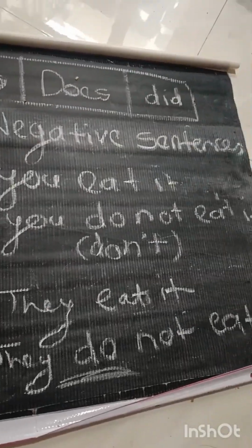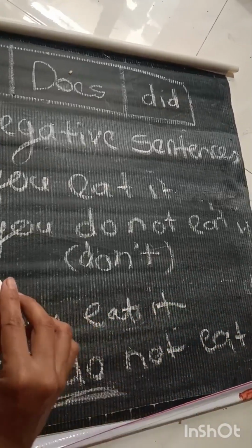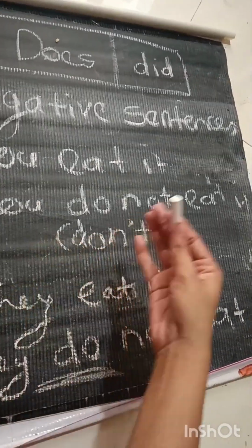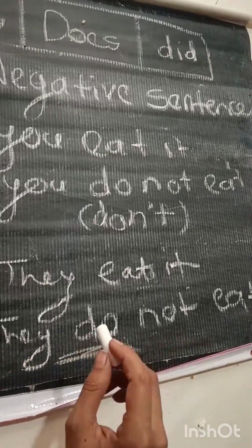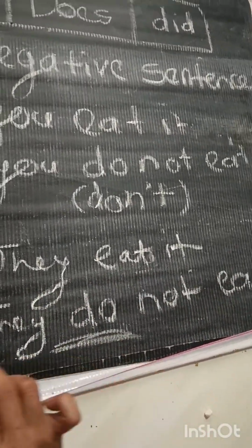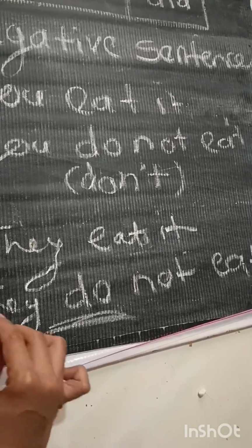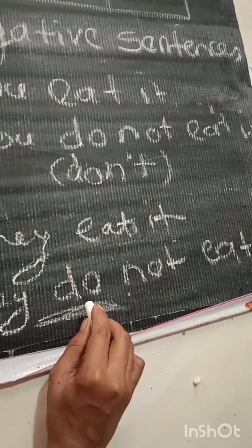For you and they, it will come: you eat it, you do not eat it. We actually say you don't eat it like this, okay? In English, they eat it, okay? So what will be the negative sentence for this? They do not eat it. Don't use does here.